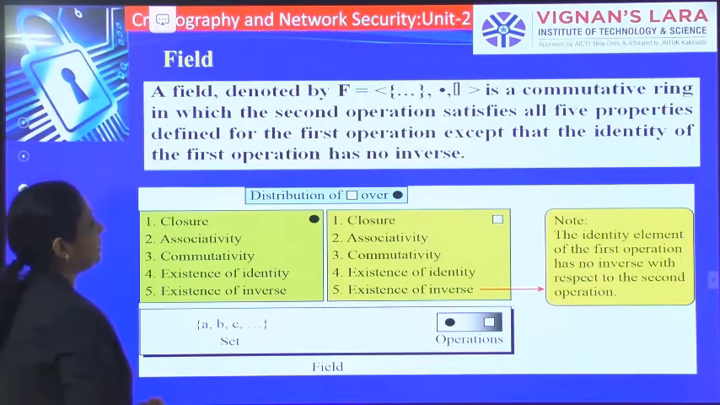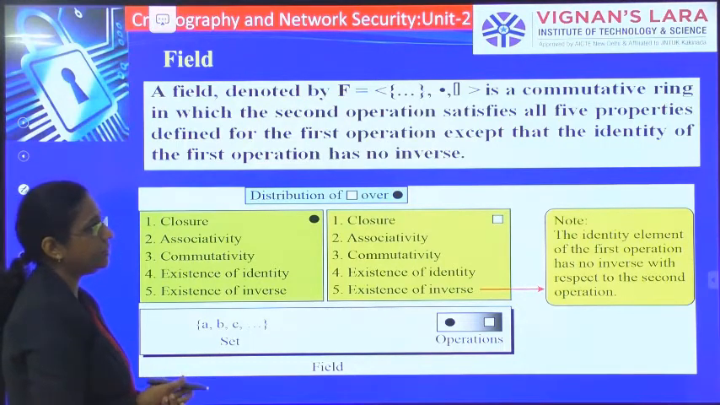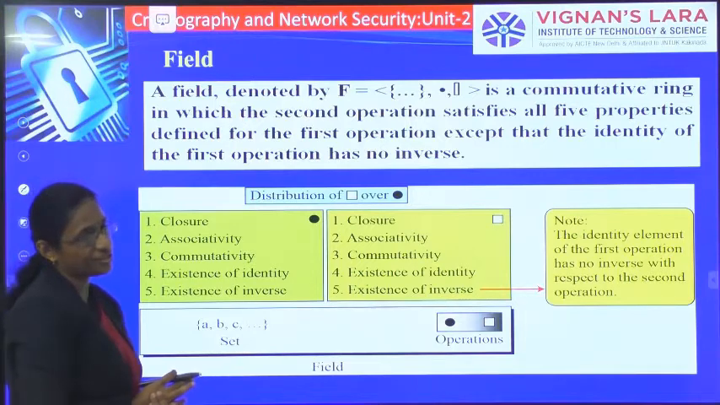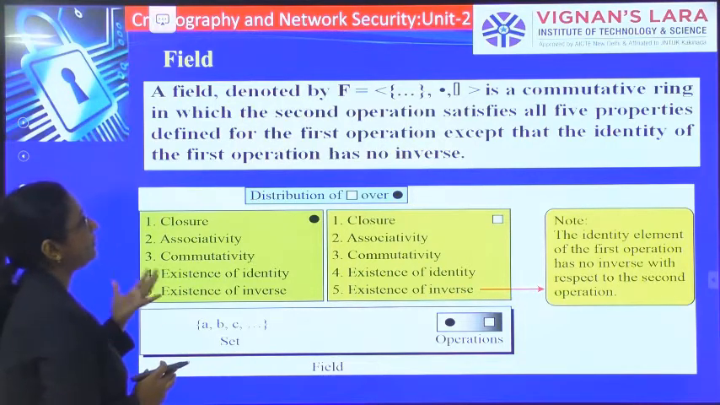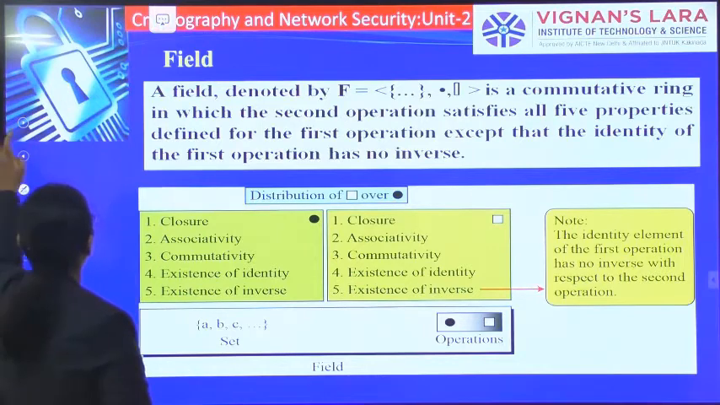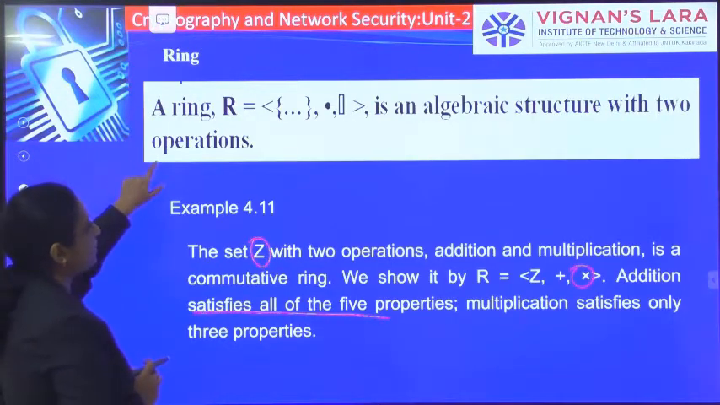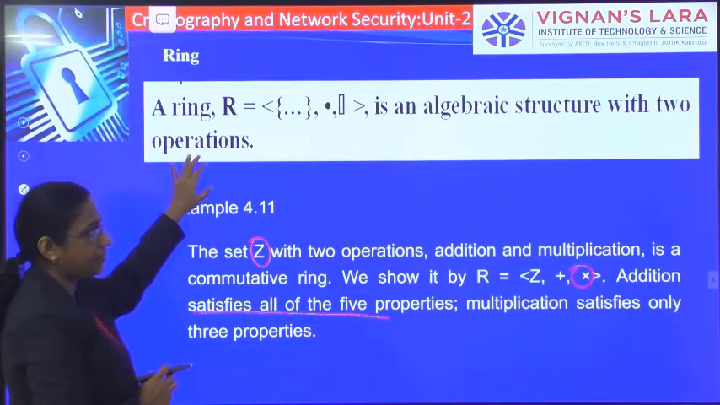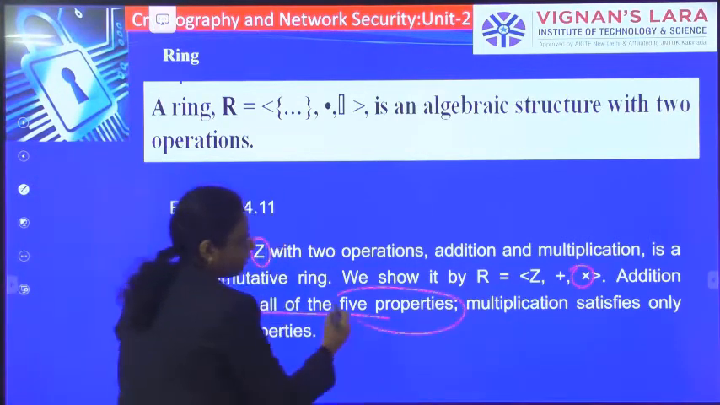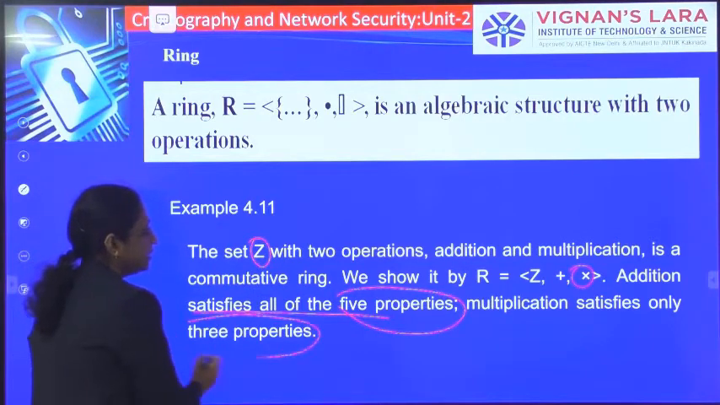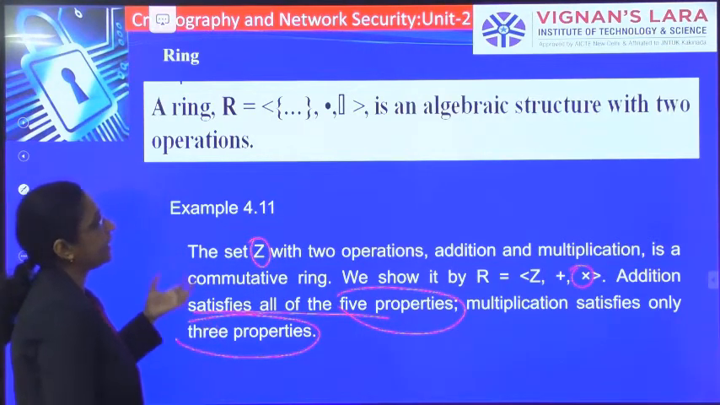The next one is a field. A field, denoted by F, is a commutative ring in which the second operation satisfies all the 5 properties defined for the first operation, except that the identity of the first operation has no inverse. So that is a field. Already we have seen a ring, an algebraic structure with 2 operations, where the first operation has to satisfy the 5 properties, whereas the second operation satisfies the 3 properties. So that is the case in a ring.